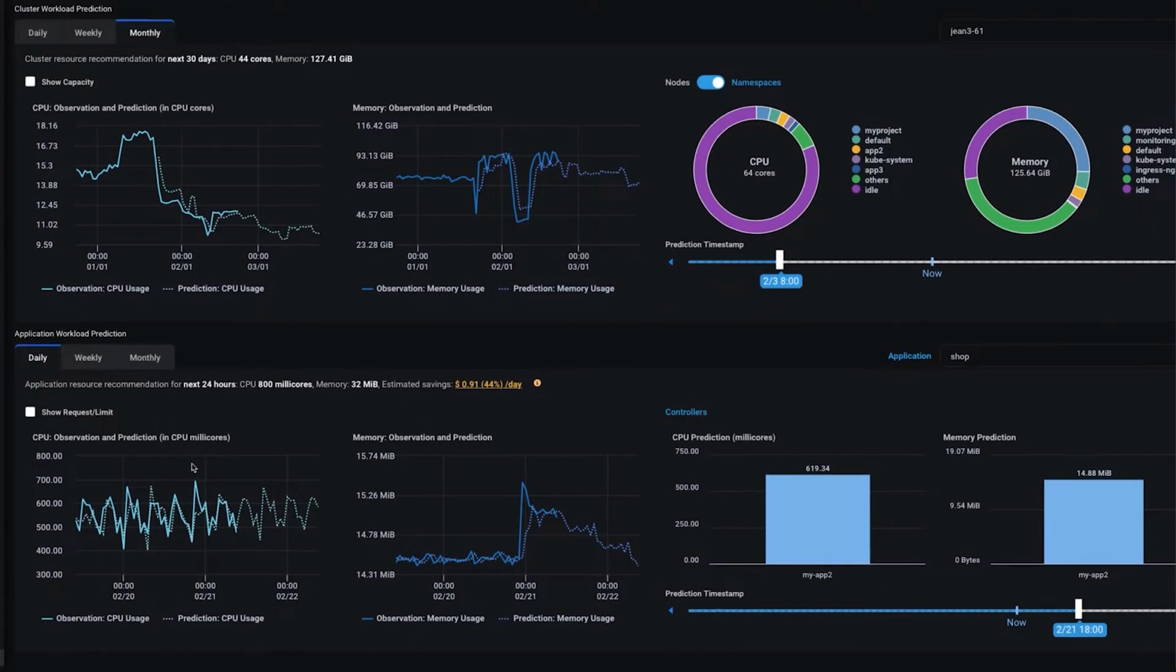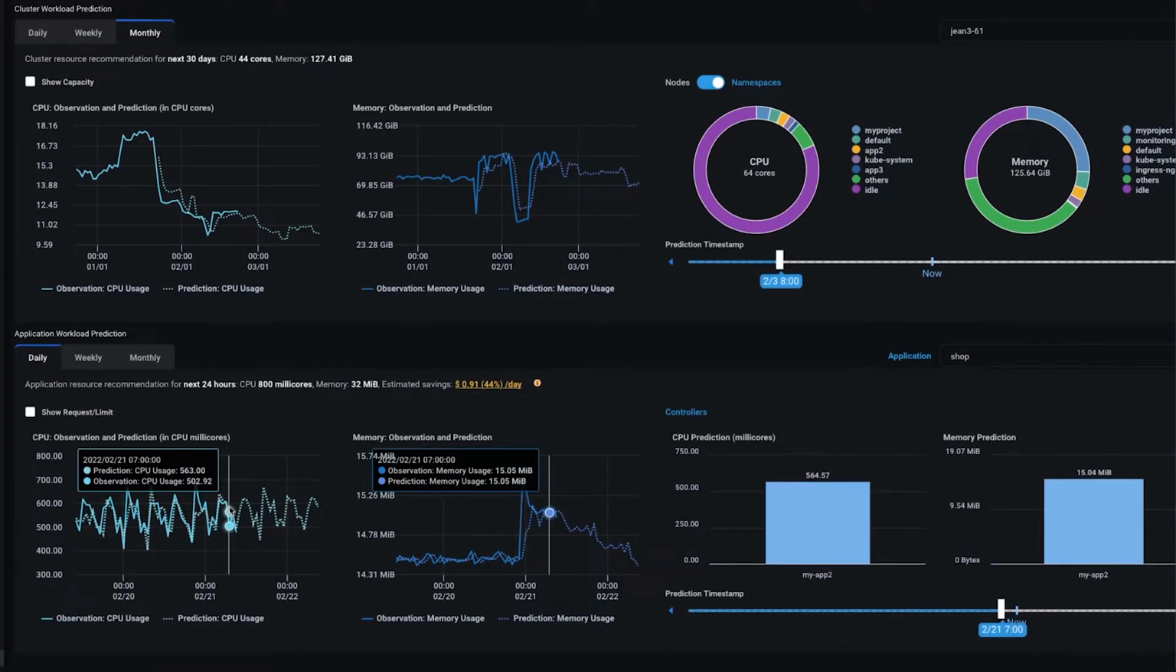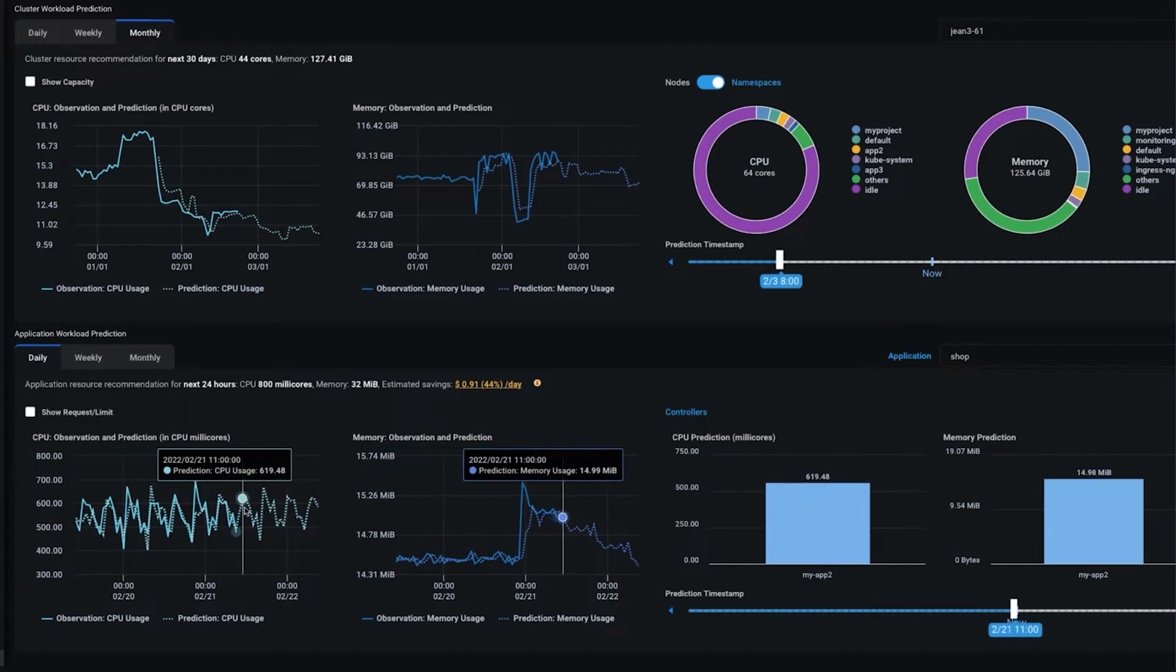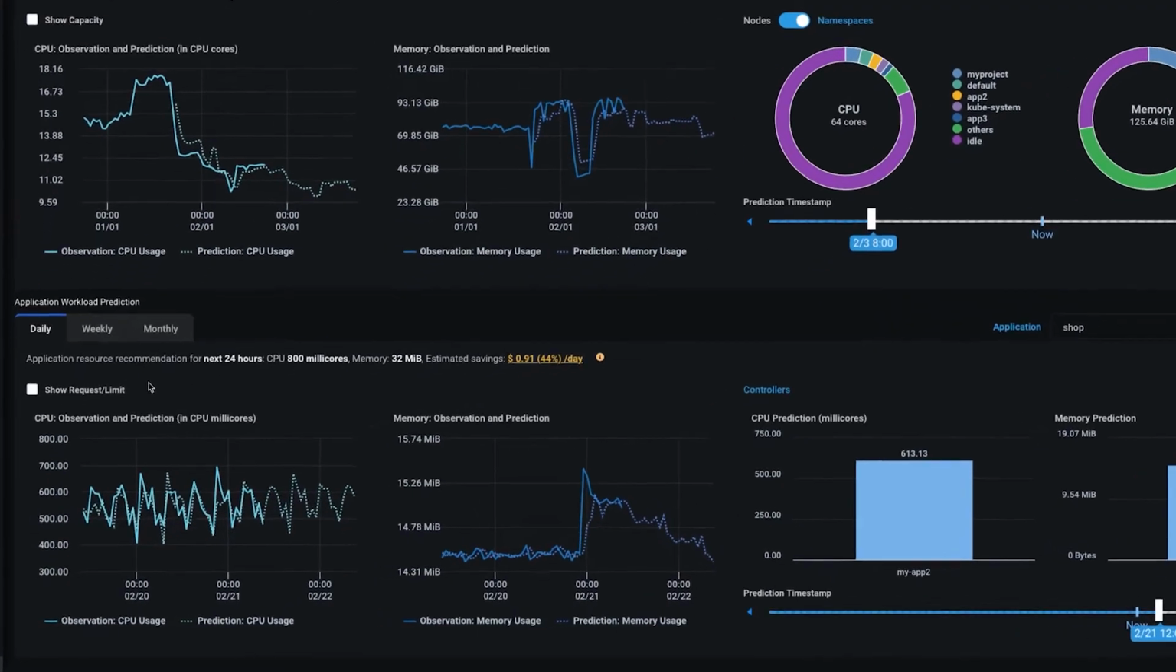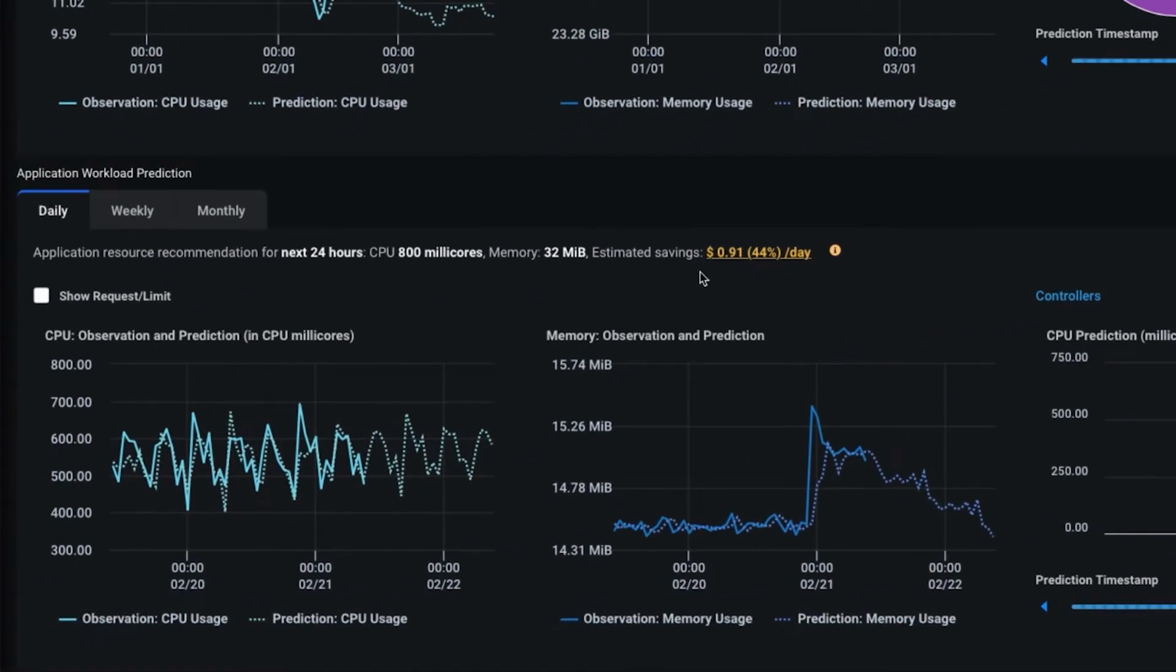Predictive analytics also applies to CPU and memory usage of user-defined applications. It not only recommends the right amount of CPU and memory for your application, but also shows the potential savings one can achieve following Federator.ai's recommendation.